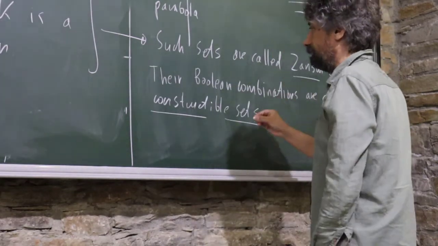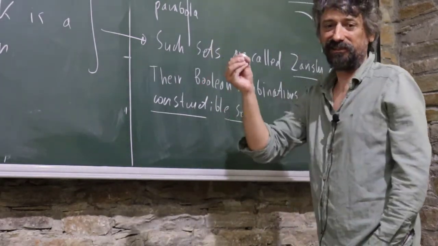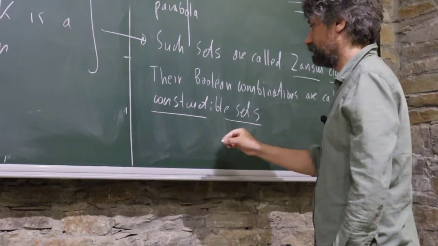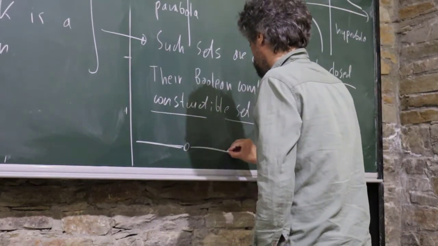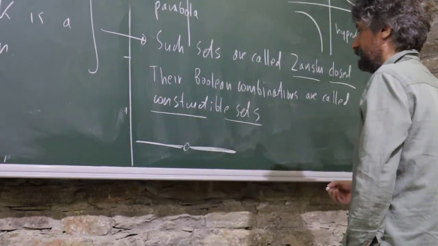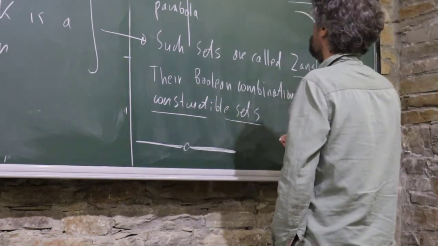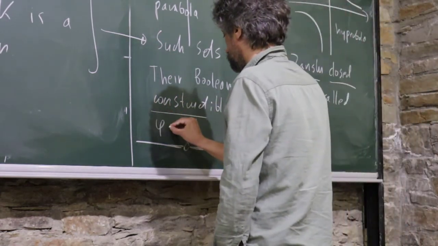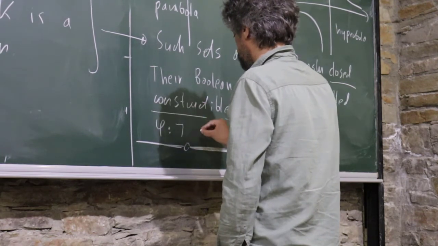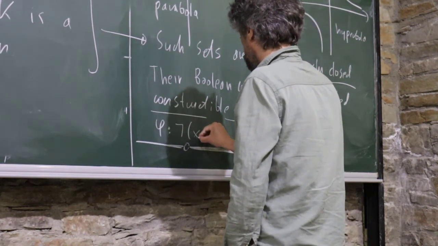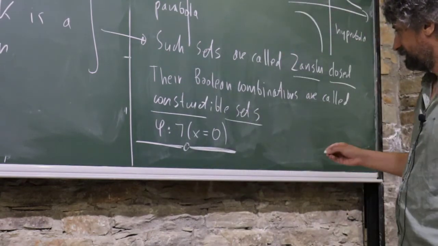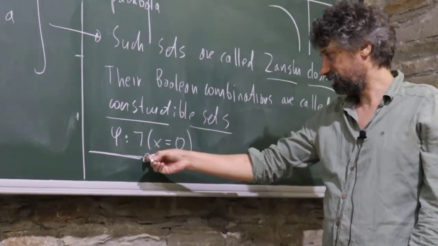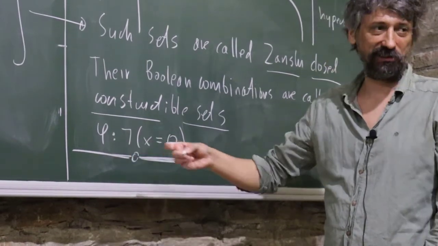So, of course, for example, a point is Zariski closed, x equals 0. So like this one. So phi is here, let's say negation that x equals 0. Okay, so this point symbolizes that it's not here, but it's also 0.